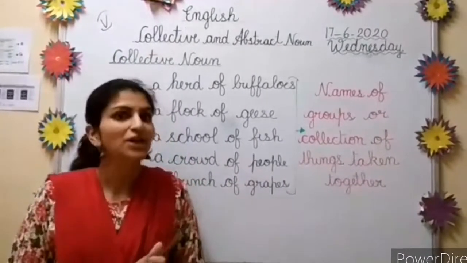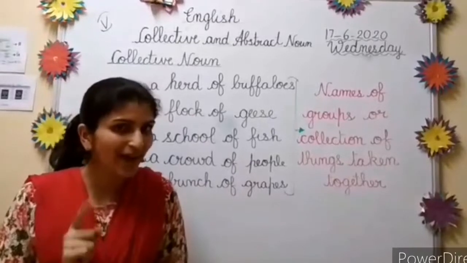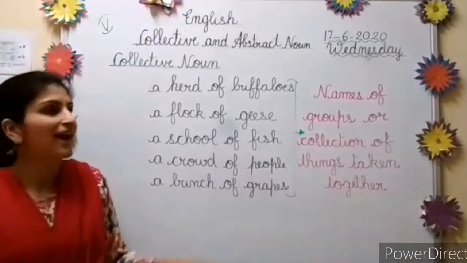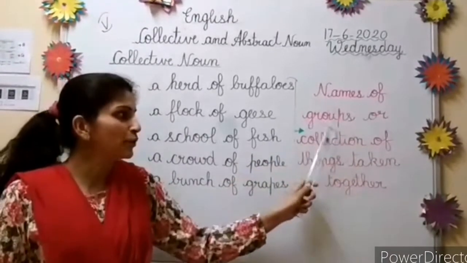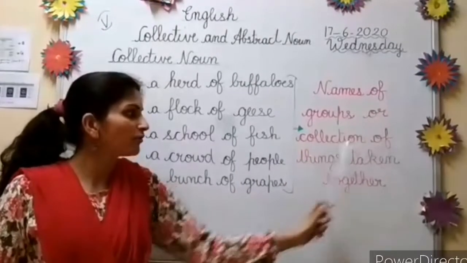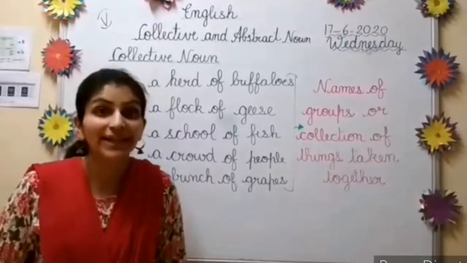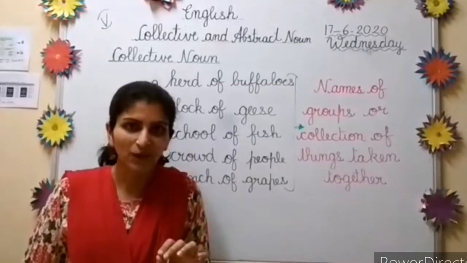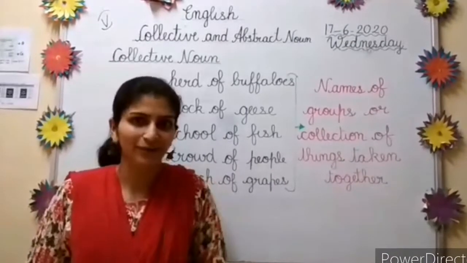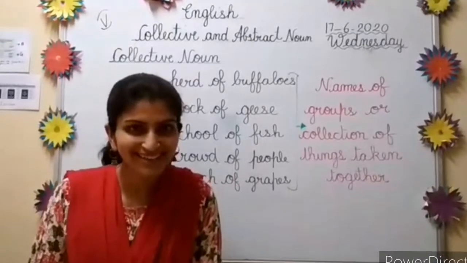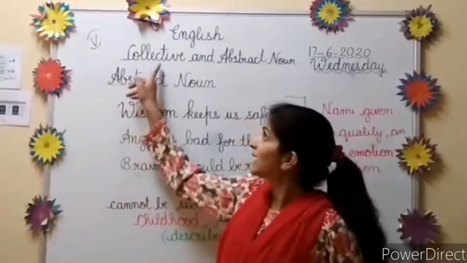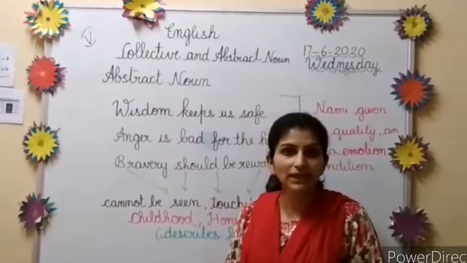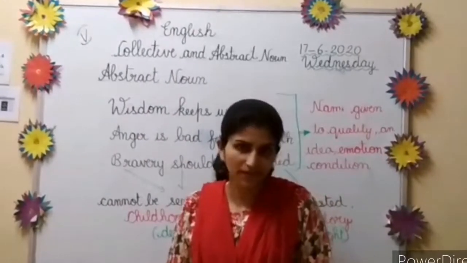Okay, so did you get what is a collective noun? Collective nouns are the names of groups or collection of things taken together of the same kind. Okay, that is called a collective noun. Okay, did you understand? After the collective noun, we will be learning about the abstract noun.